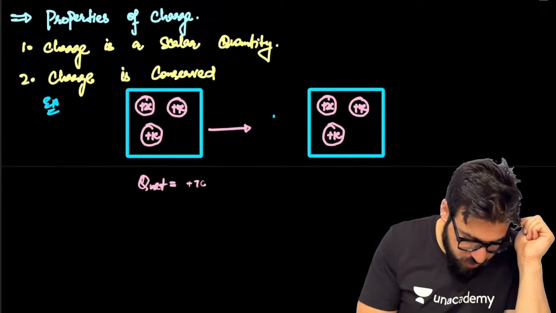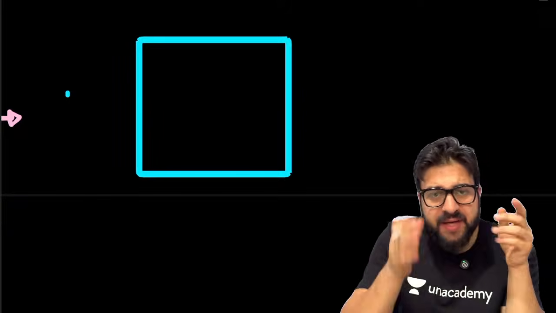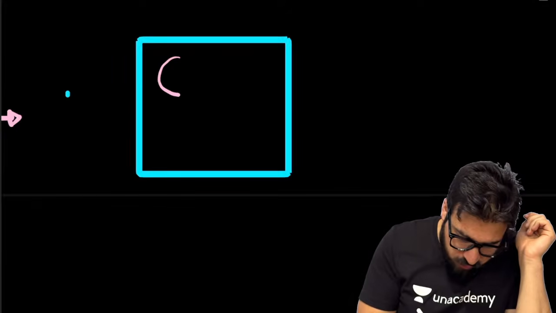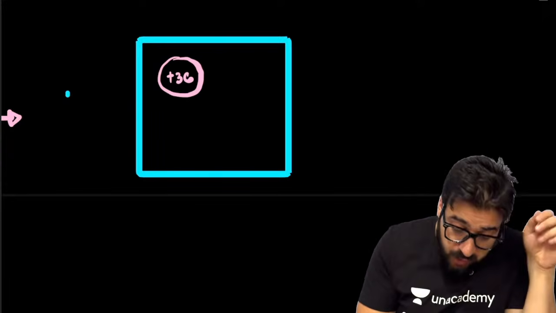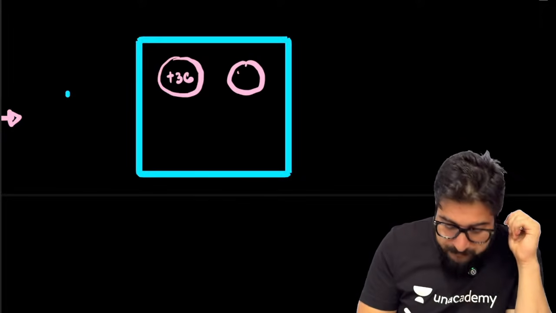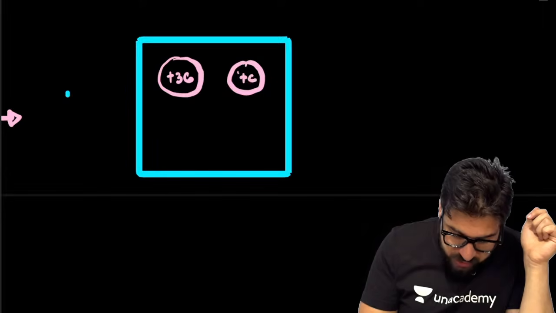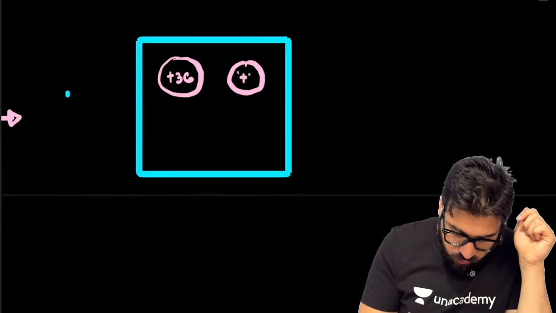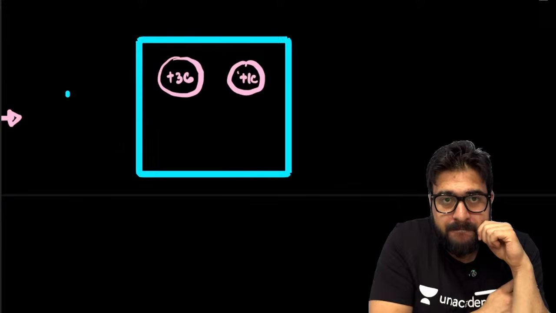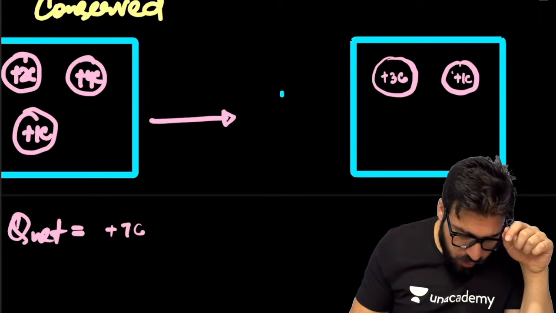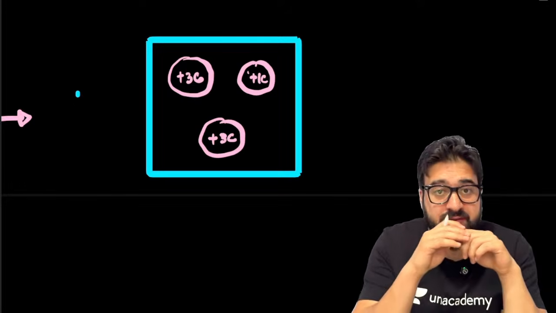When you place the box over here only, you saw plus 3 coulomb charge in the first ball, plus 1 coulomb charge in the second ball, and plus 3 coulomb charge in the third ball.